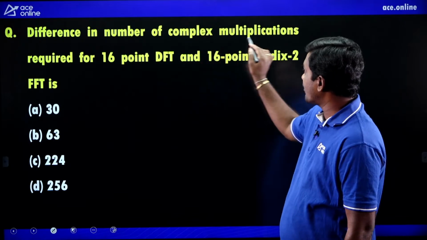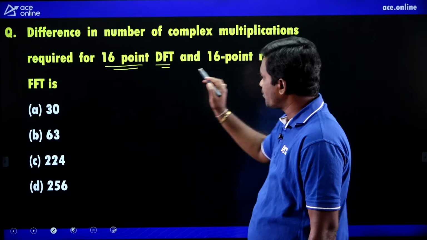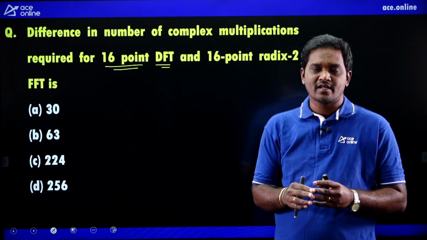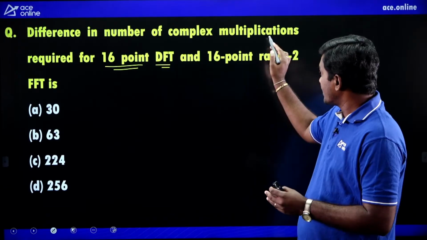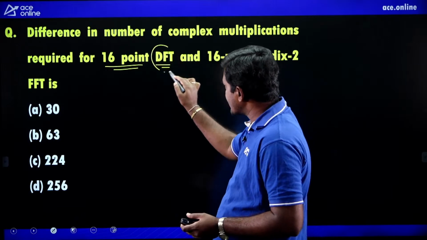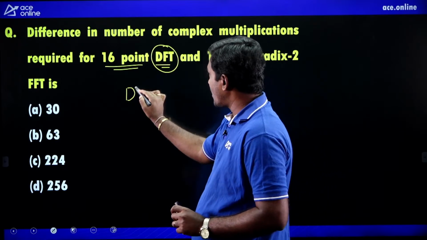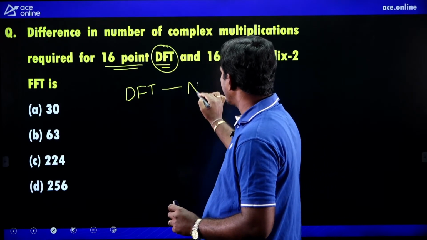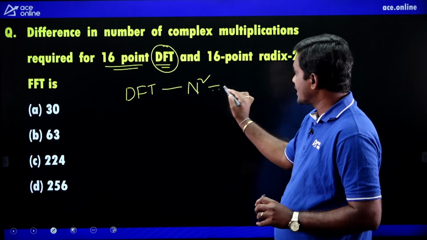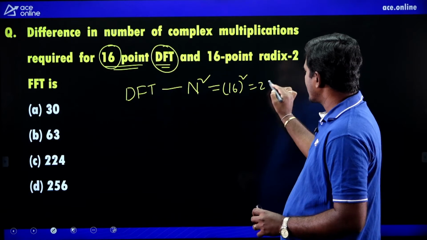Difference in number of complex multiplications required for 16-point DFT and 16-point radix 2 FFT is how much? He is asking the difference in number of calculations for 16-point DFT and 16-point radix 2 FFT. First, how many complex multiplications are required in DFT? Capital N square. This is the formula for number of complex multiplications in DFT. Capital N is how much given? 16. So 16 square, how much is it?